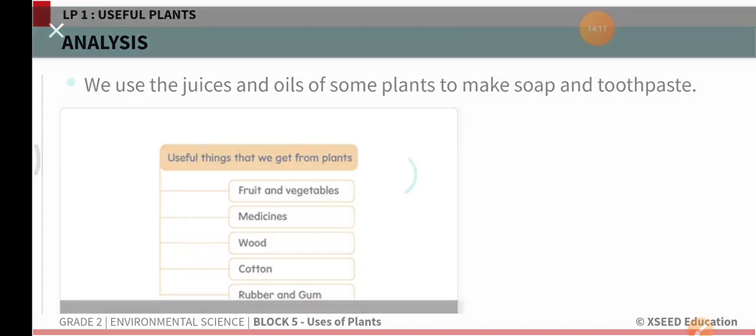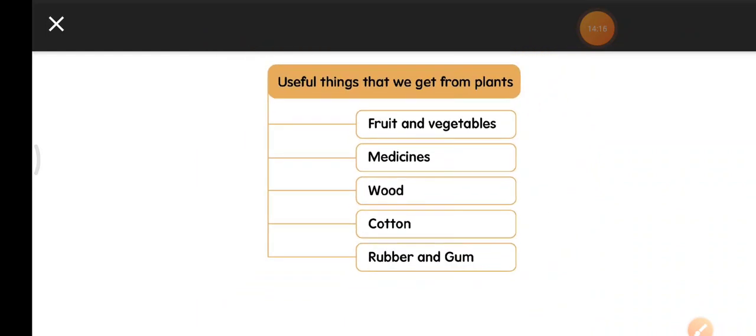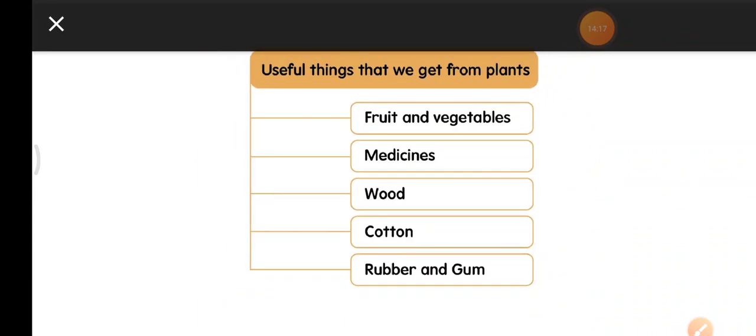So now let us look at this table. You can draw this in your classwork, beta. Useful things that we get from plants. What are the useful things? Number 1, fruits and vegetables. Number 2, medicines. Number 3, wood. Number 4, cotton. Number 5, rubber and gum. Neatly draw this in your EVS classwork, right?